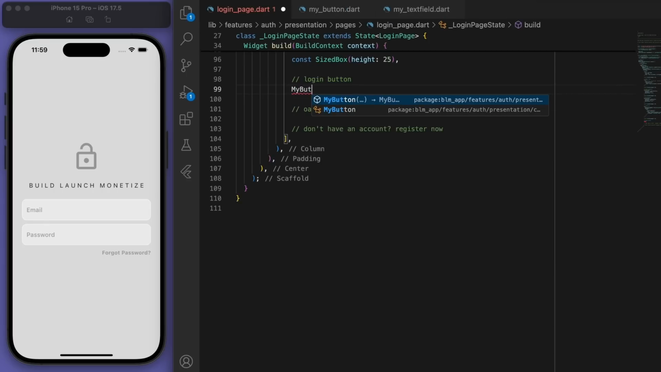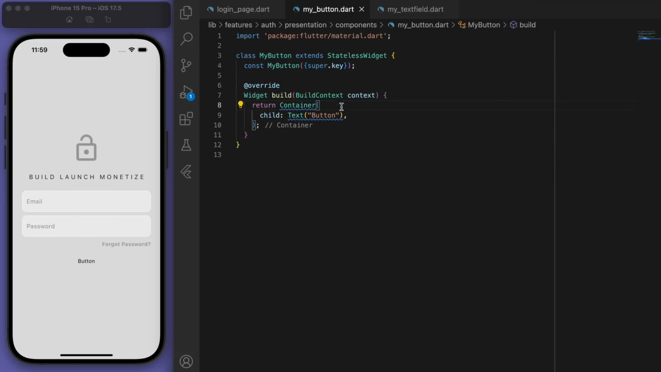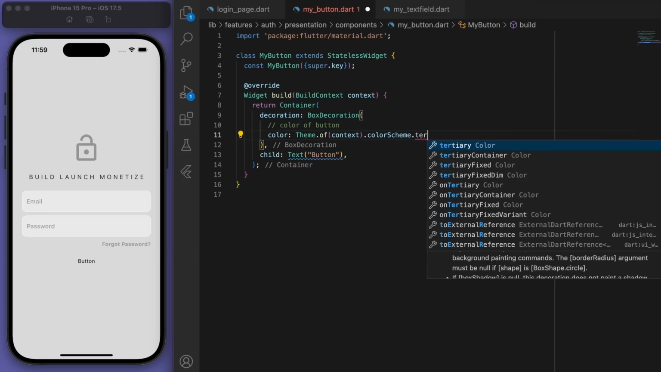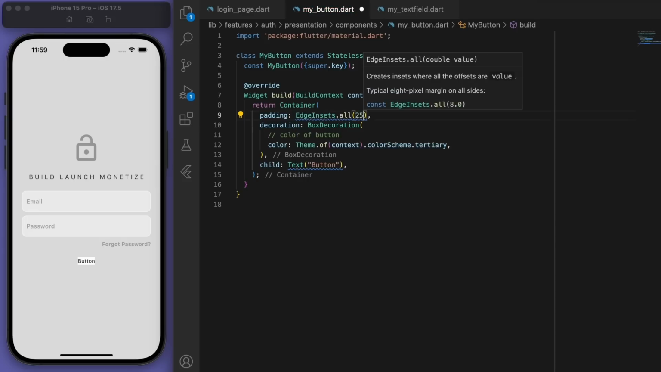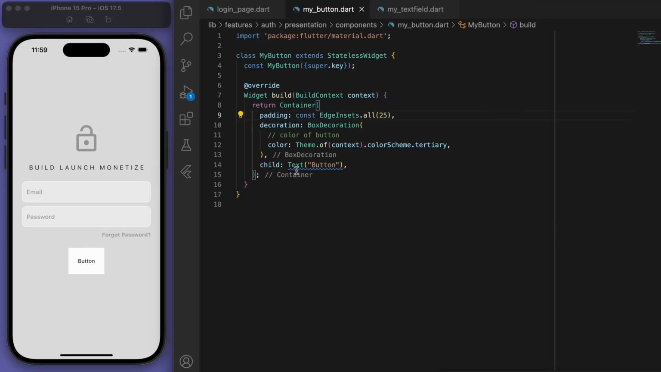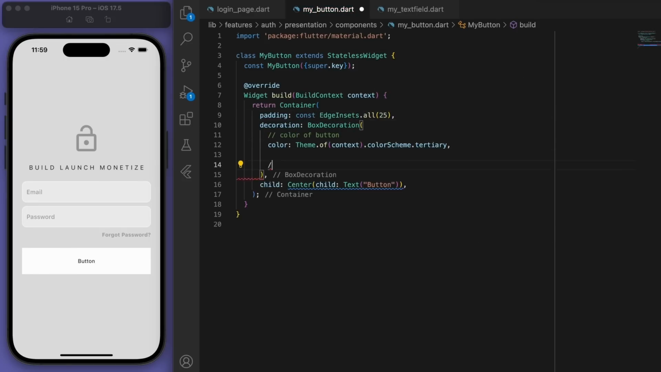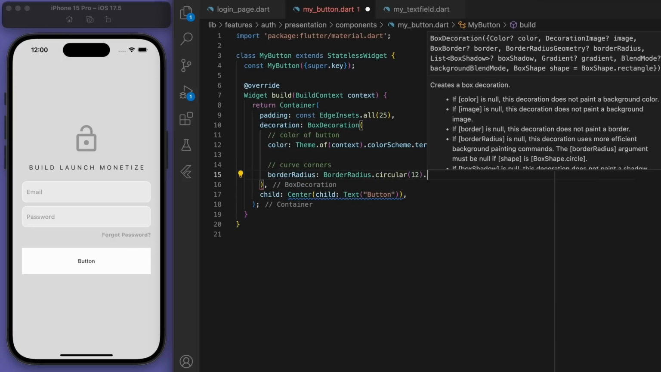Cool, so there's our button. And we can start decorating it in this file. So we've got the color of the button. Let's add some padding and curve the corners, and just overall decorate this up.